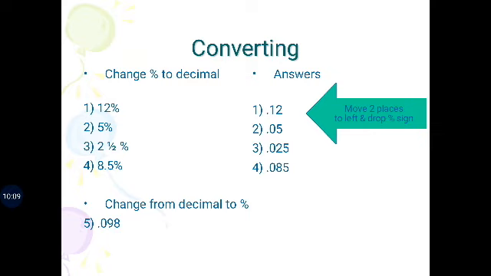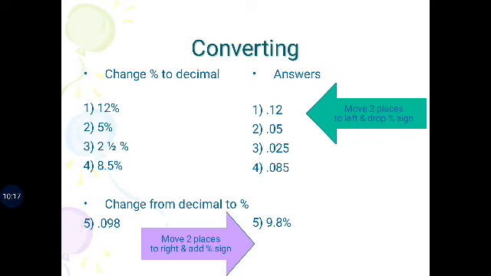Percent means per 100, so 9.8 divided by 100. Next, 0.455, so 45.5 percentage.